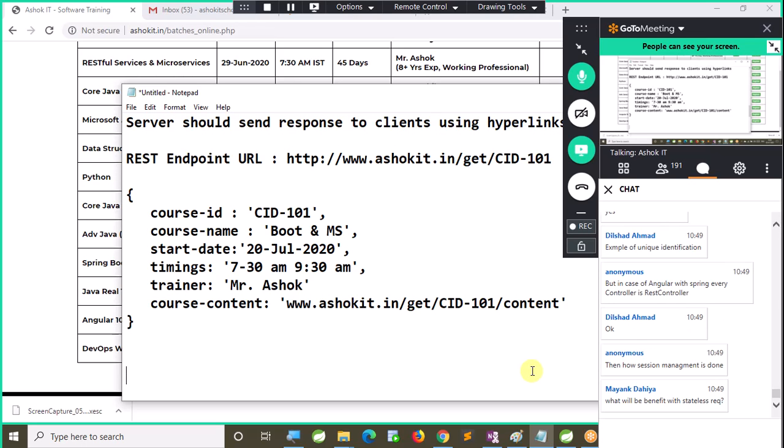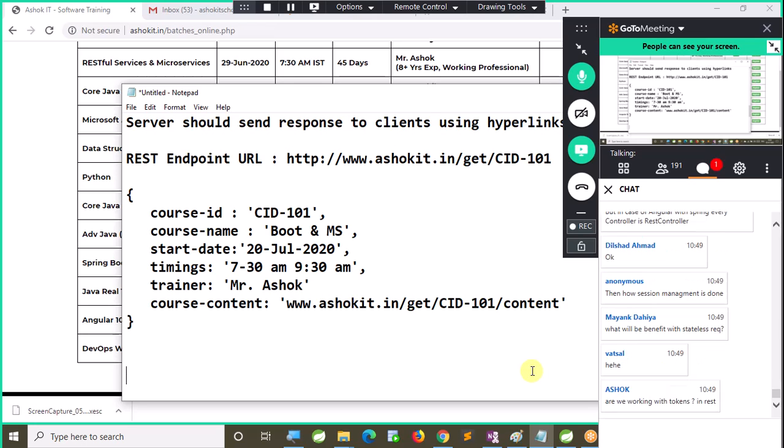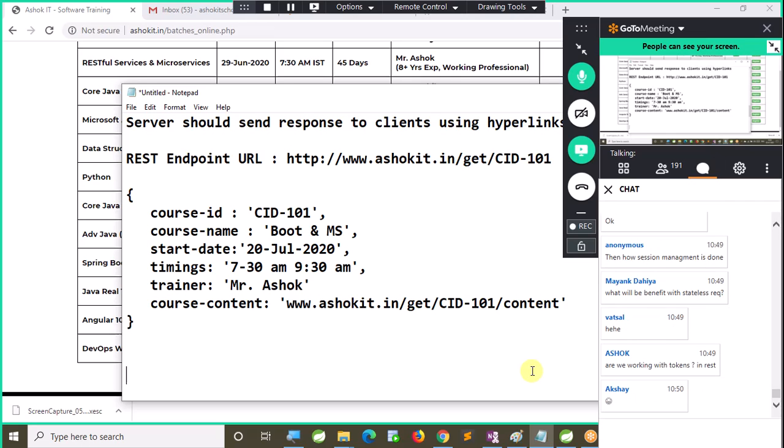Who is that anonymous? How is session management done? We should not do that, the concept is not there. Talk about the current concept, sir. We will discuss tokens and security in future. Talk about the principles I am explaining.